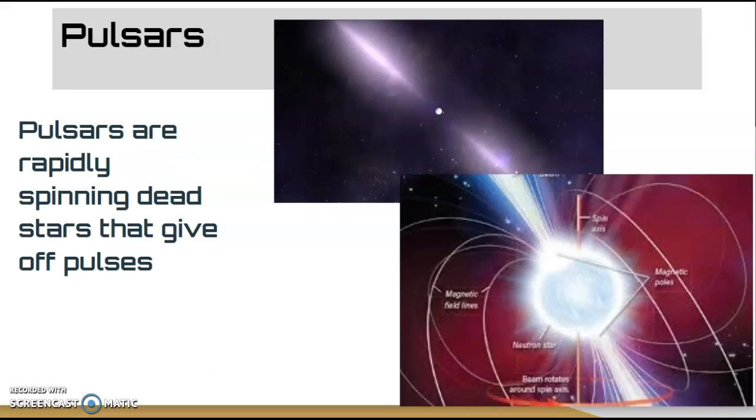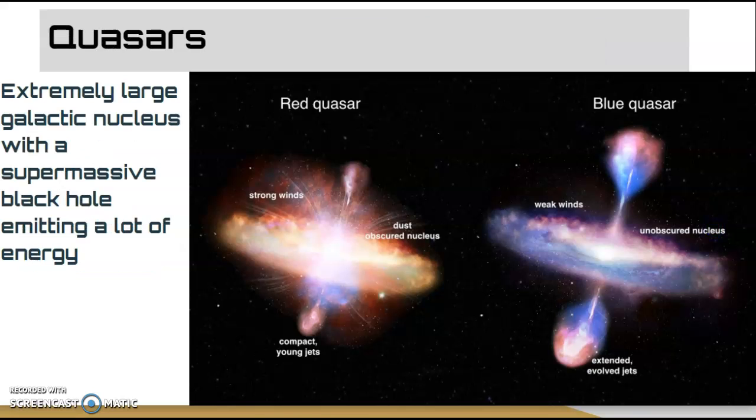Pulsars are kind of a weird thing. They're rapidly spinning very, very fast. So this big, massive star is spinning really fast, and it's giving off kind of a pulse. And we can actually detect that coming from space. Quasars are huge. They are the galactic nucleus with a supermassive black hole emitting a lot of energy. So you can see a couple different pictures of those. And those are images that we have kind of modified the color on so we could see that energy coming out from the black hole.